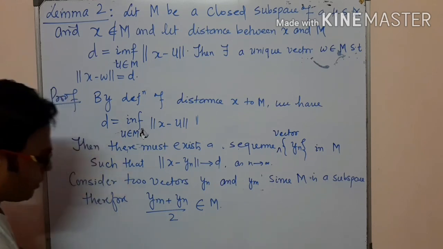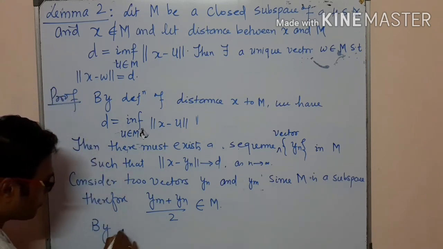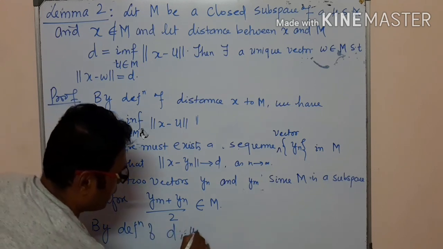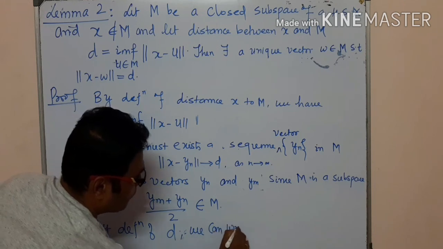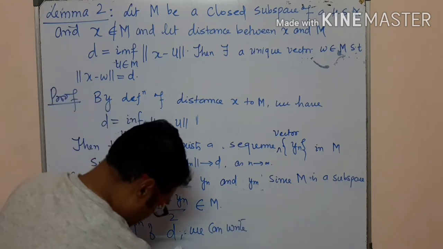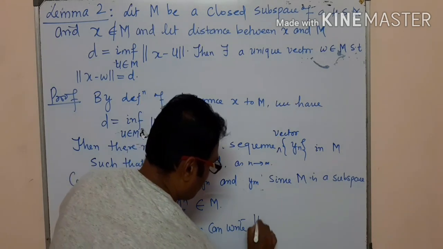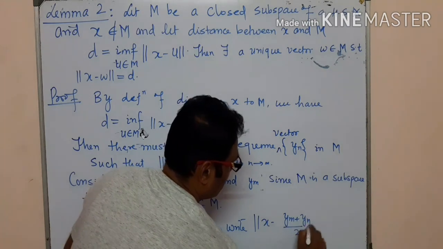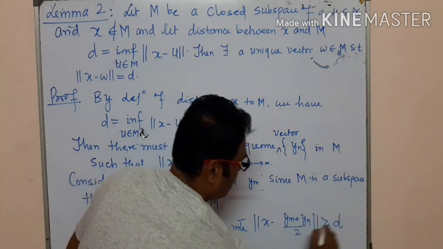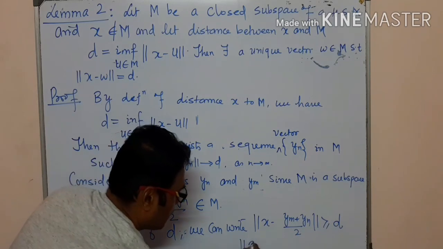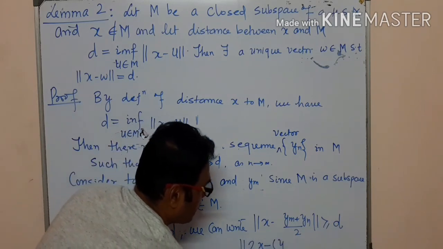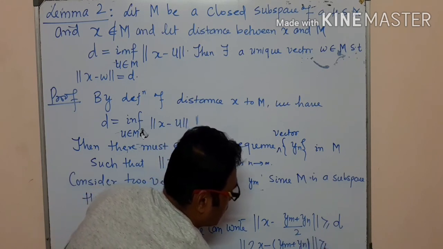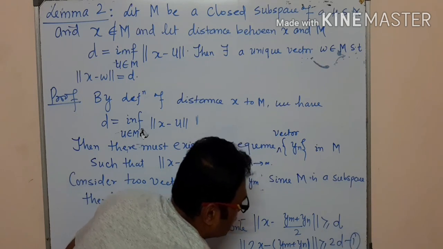Now by the definition of d, we can write the norm of x minus (ym plus yn) divided by 2 is greater than or equal to d, or you can just write that the norm of 2x minus ym minus yn is greater than or equal to 2d. Say it is equation number 1.